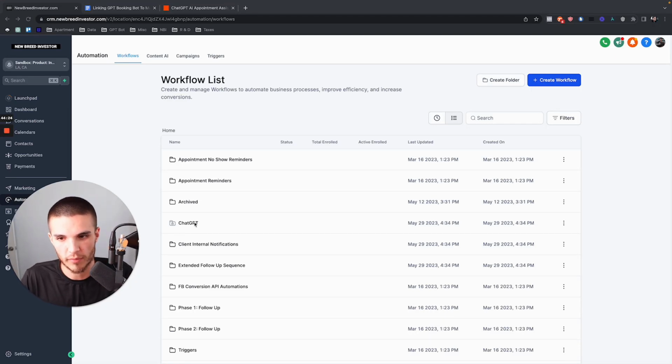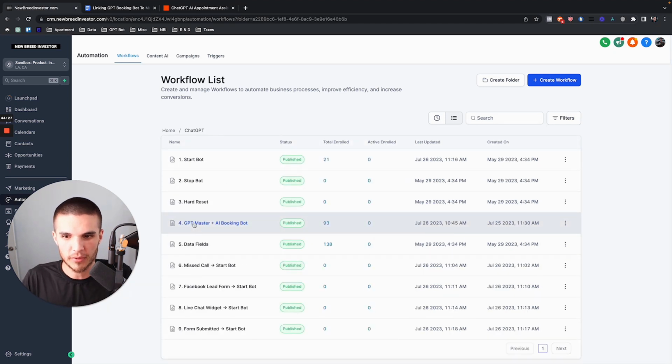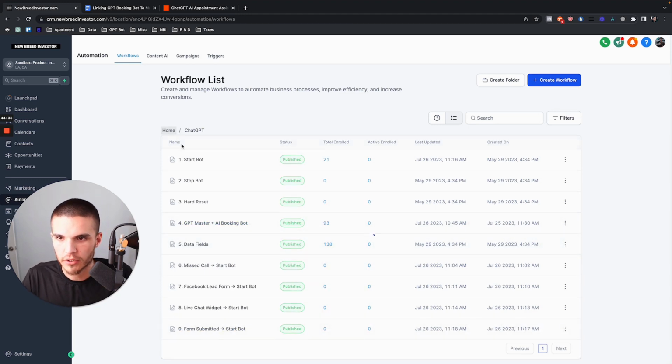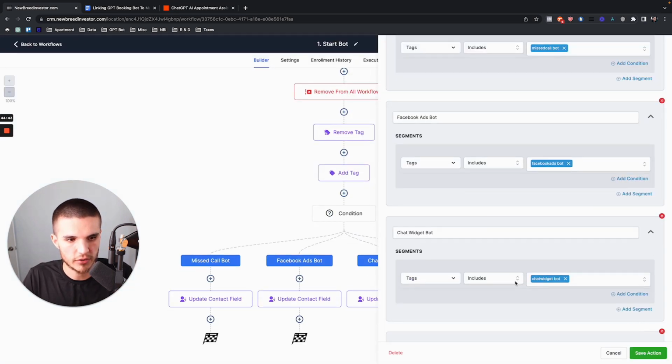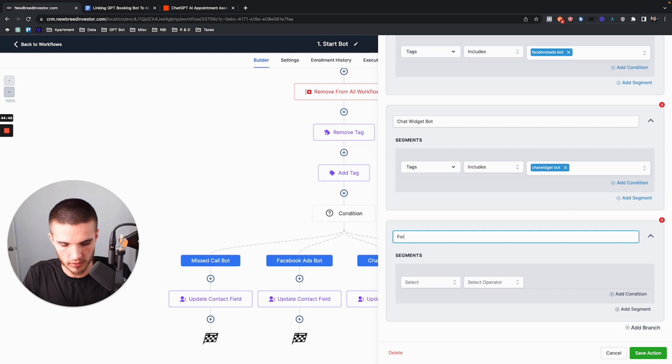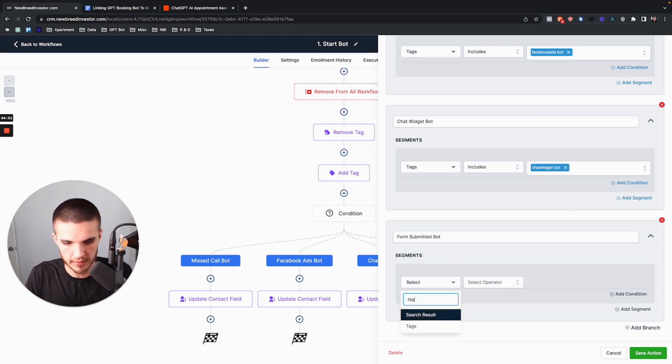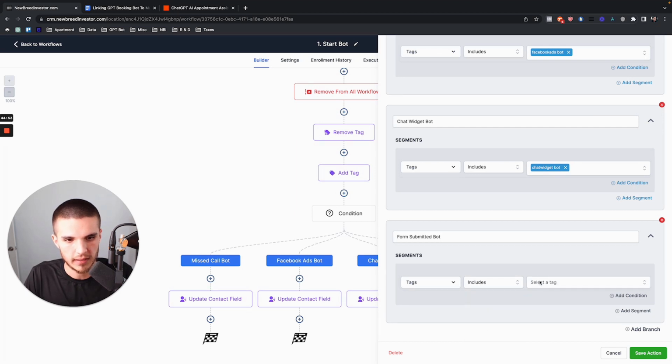It's just more of a matter of having somebody on your team that can build it or manage it or whatever, right? So the last thing we're going to do, or wait, I already did that. So we're going to go to number 1 here, and then we're just going to add in the other branch, which is the form submitted bot. So form submitted bot, and then we're going to do contact details, tags, includes, and then form submitted bot.